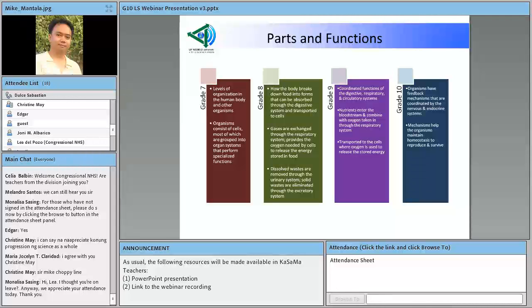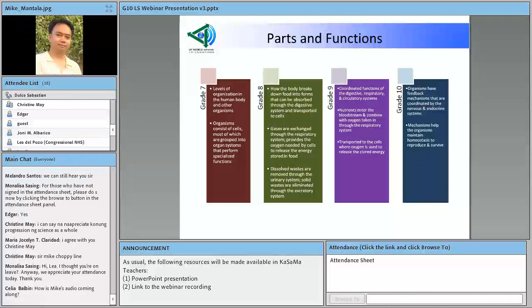So, once nutrients have entered the bloodstream and combined with oxygen, that's actually when energy is now released. Energy coming from the food that we've eaten would be released and used by the organism. Okay? So, ganun po natin tinutuhog yung spiraling progression ng mga konseptos sa parts and functions.